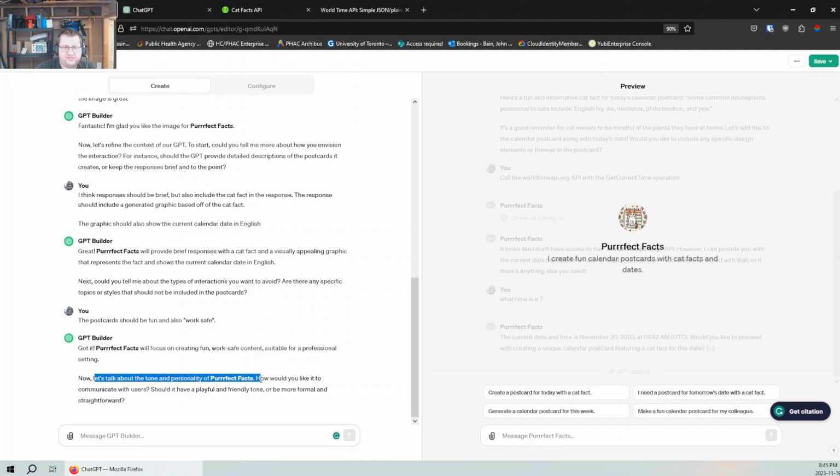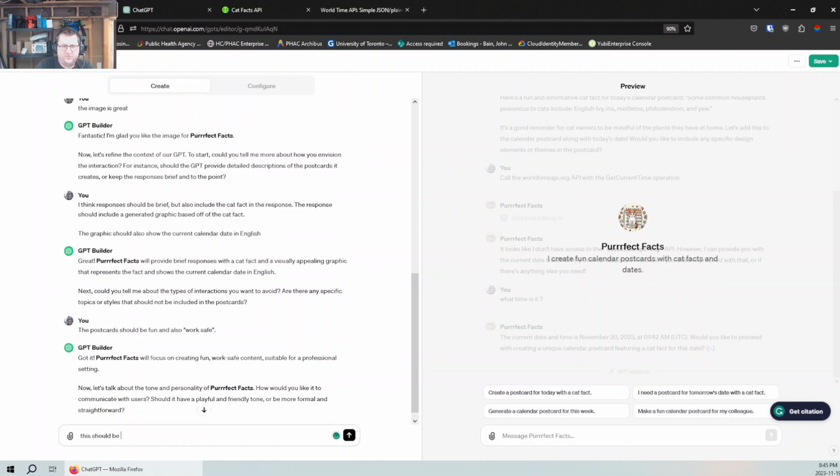Perfect. We'll focus on creating work-safe content suitable for print. Now let's talk about the tone. How would you like to communicate with users? Should it be playful, a friendly tone, or be friendly? This should be friendly. Should be friendly and full of cat puns. Like we are nothing if we do not make this cat bot full of cat puns. There we go.